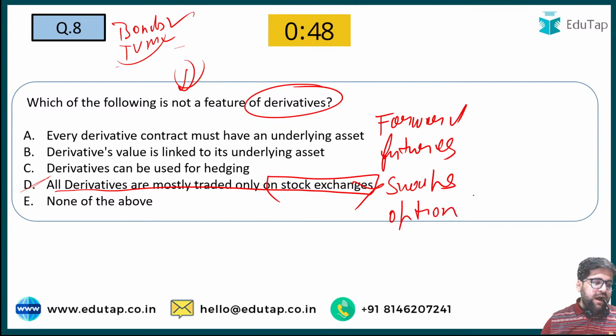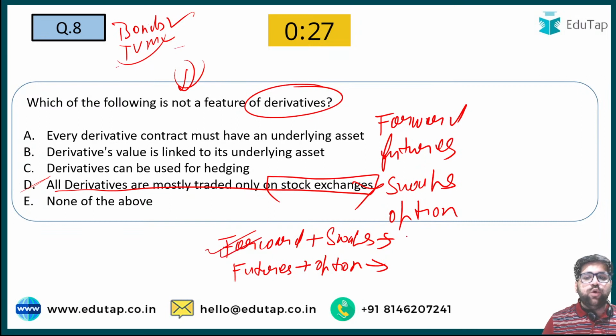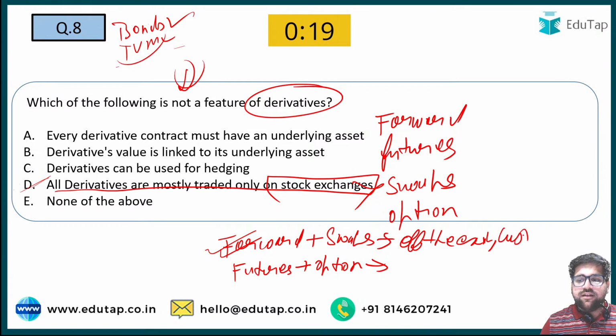If you ask me how to remember all of this, then you have to club it like this: forwards and swaps, and then futures plus options. If you combine this, then your memory trick will be very good. Now please understand that all the forwards and swaps are traded off the exchange. This is really very important. All the forwards and swaps are customized contracts. And you also have to remember, if they are customized and traded off the exchange, then they have high credit risk. This is really very important.